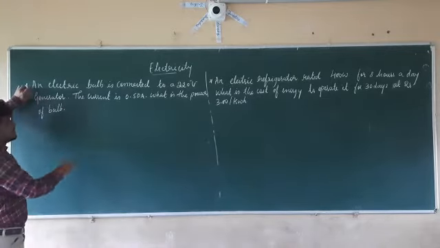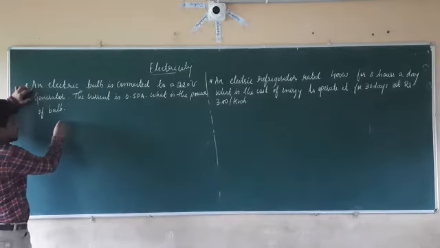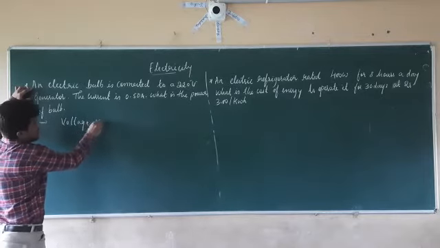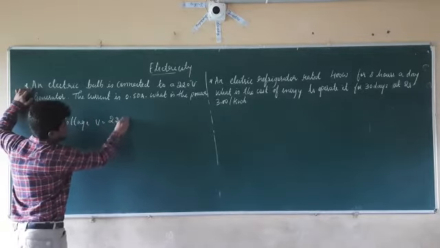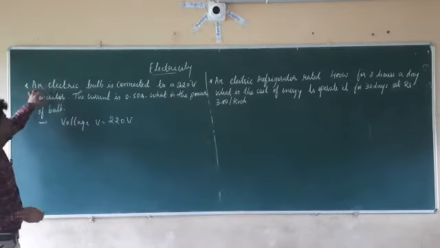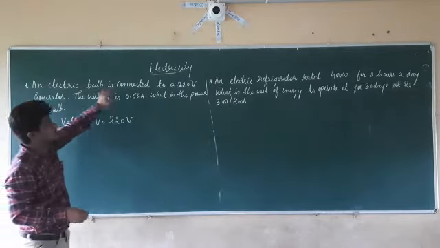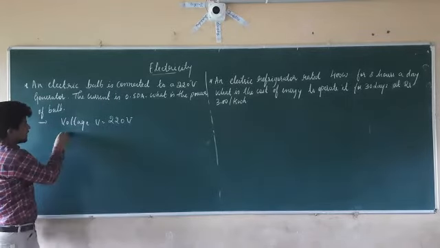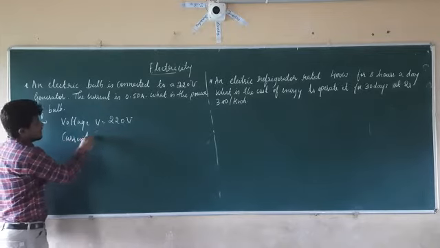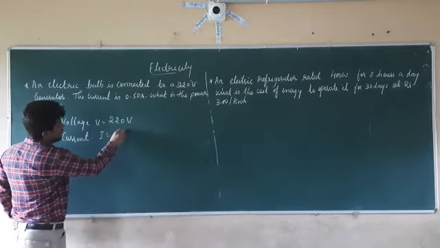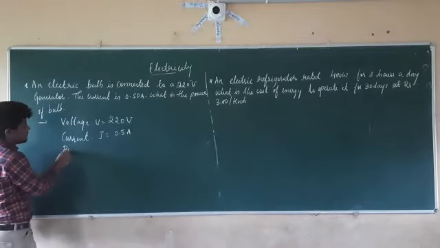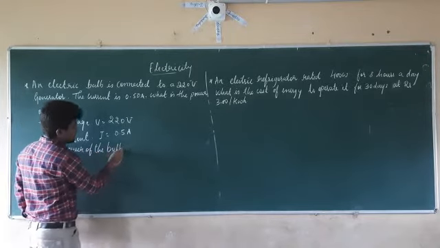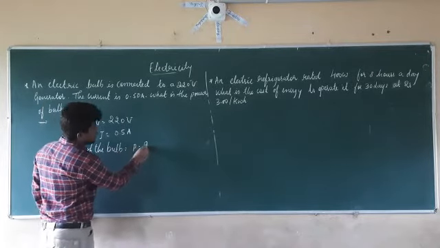Here they have given the voltage, V equal to 220 volts. The electric bulb is connected to a 220 volt supply. The current is 0.5 amperes, that is nothing but I is equal to 0.5 amperes. So we have to calculate the power of the bulb, which is P equal to question mark.